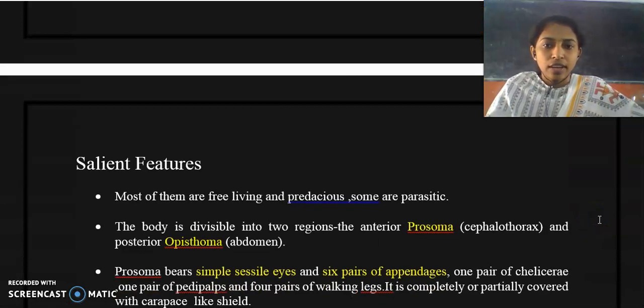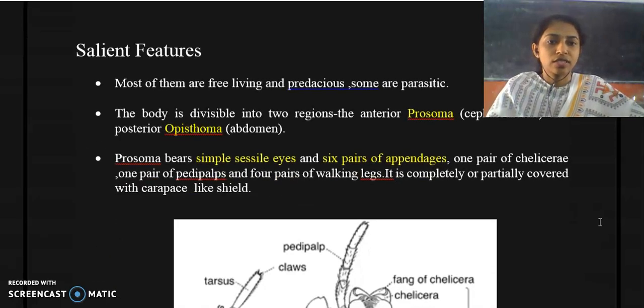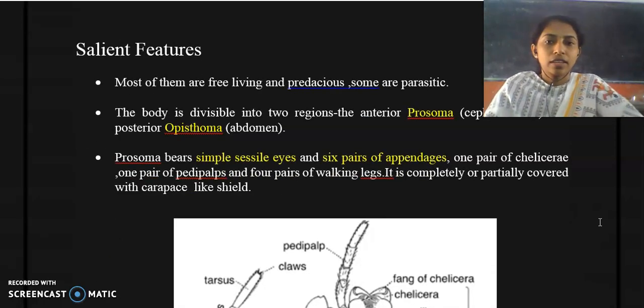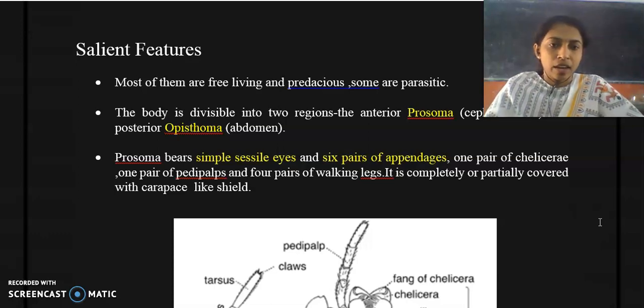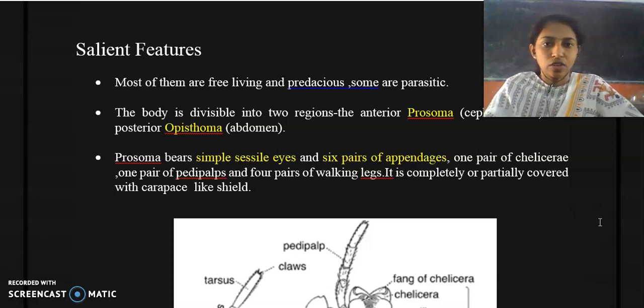So, the first salient feature is most of them are free living and predaceous, some are parasitic. That is, there are different members which are predaceous. For example, spiders and scorpions are examples of predaceous arachnids. But there are a few which are parasitic, even to our domestic animals. For example, ticks are parasitic in nature.